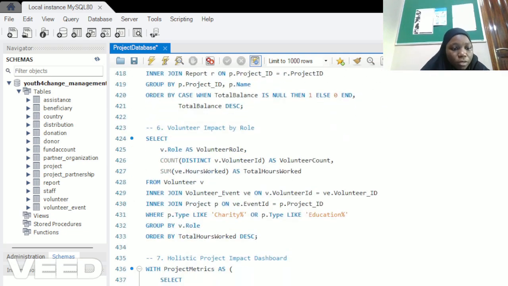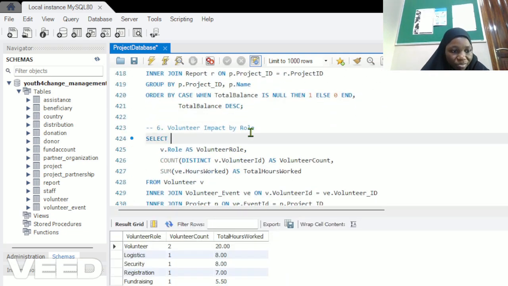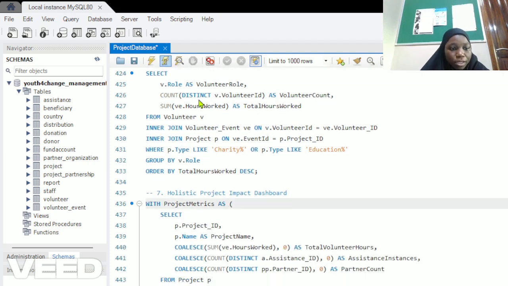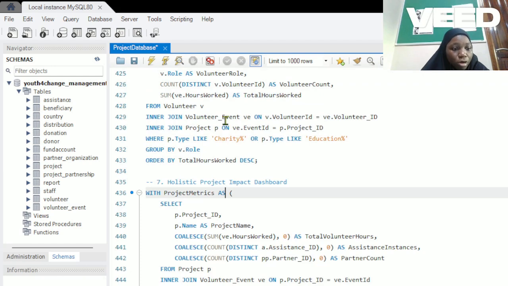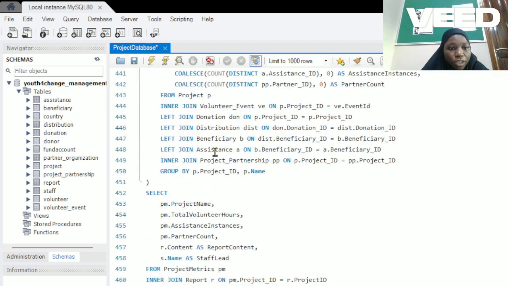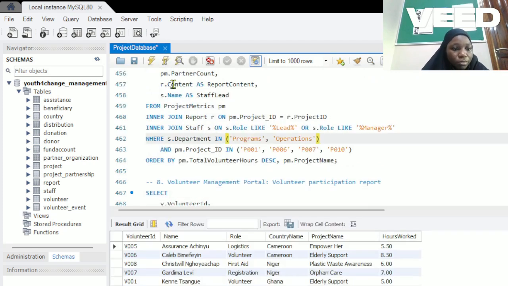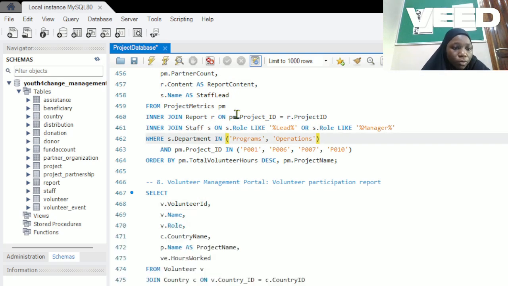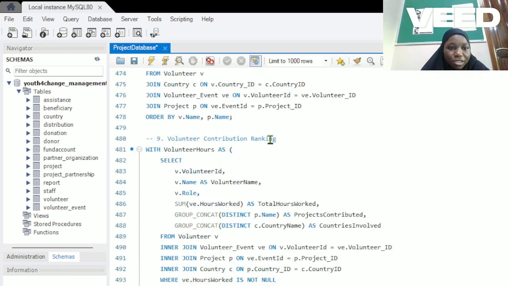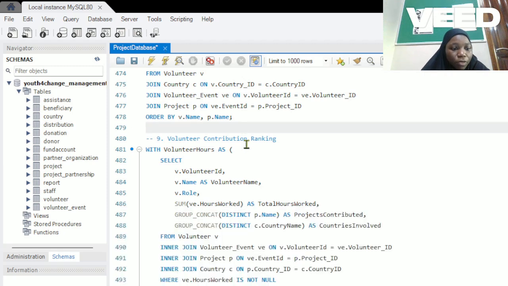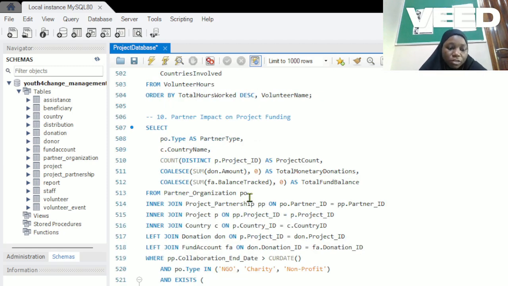The seventh one is holistic project impact dashboard, which aggregates volunteer hours, assistance instances, and partnership for key projects. The eighth one is a volunteer management portal, which lists all volunteer activity with project and country details for coordination. The ninth one is volunteer contribution ranking, which ranks all volunteers by total hours worked across projects and countries. And then finally, the 10th one is partner impact on project funding, which evaluates partner organization financial contribution to active projects per country.